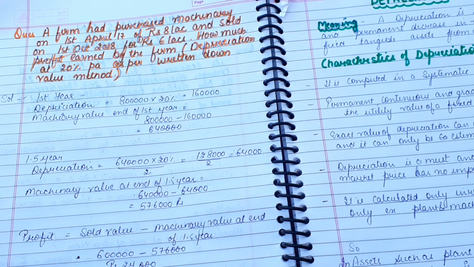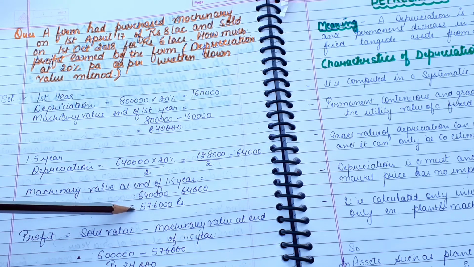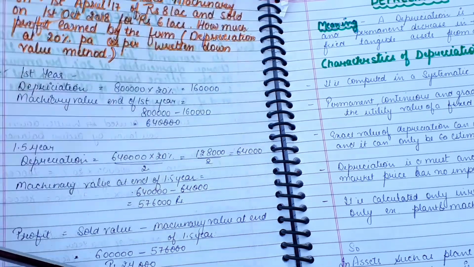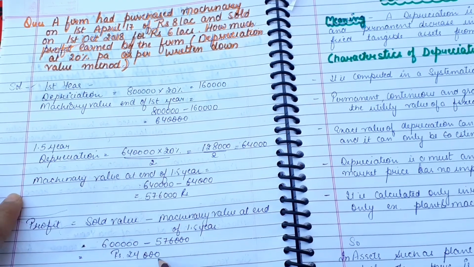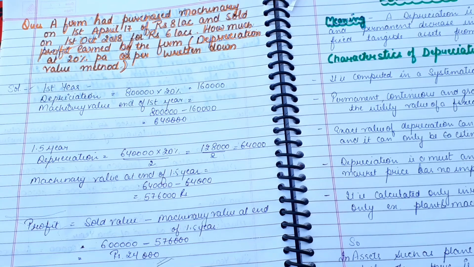Now we will have to calculate the profit. The firm sold the machinery for 6 lakhs and the actual value of machinery was 5,76,000. So there is a profit of 24,000. So the answer is 24,000. So that is all about depreciation.